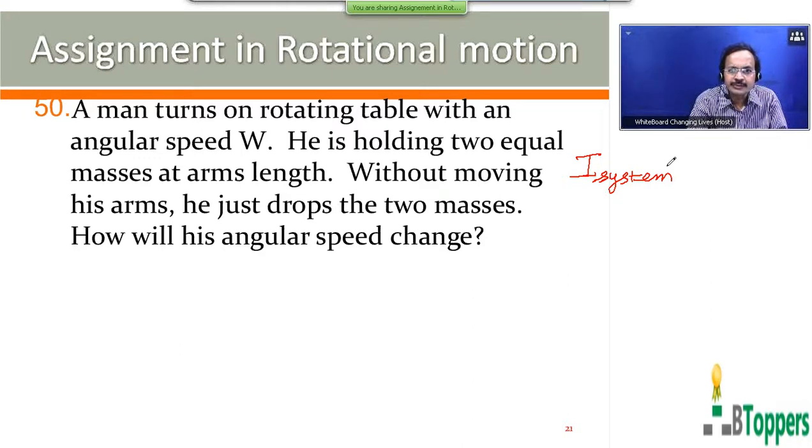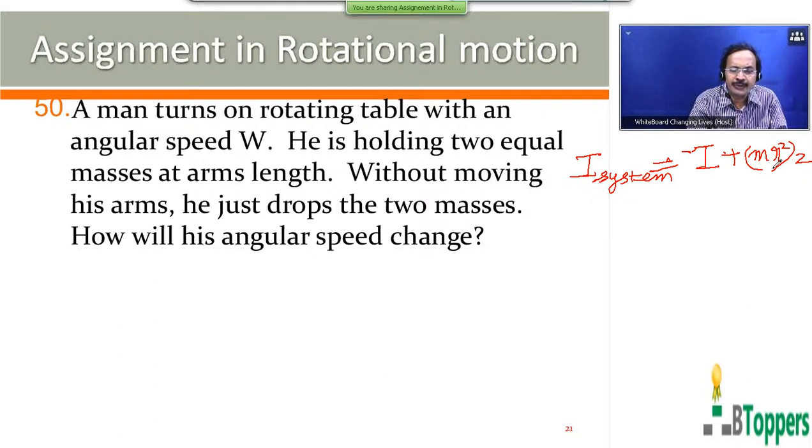So here, the total moment of inertia of the system about the vertical axis is equal to the moment of inertia of the turntable along with the man plus the moment of inertia of the two masses. m is the mass of each object which the man holds in his hands. Then the moment of inertia of the two equal masses about the vertical axis you can write as 2 m r square.